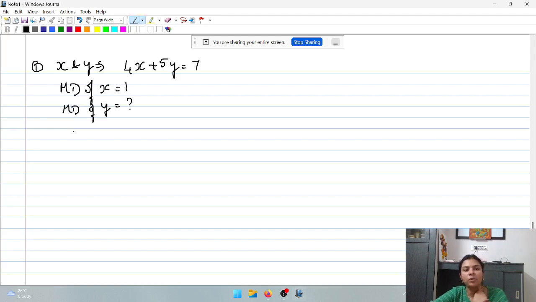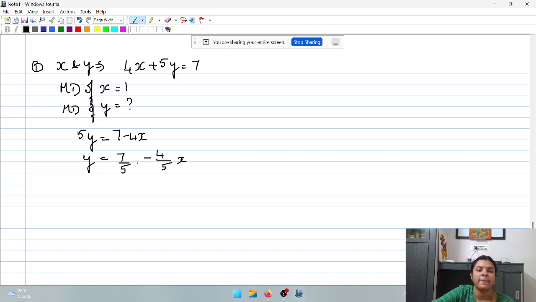Now how to calculate? First remember, convert it to the general format. So 5y is equal to 7 minus 4x, or y is equal to 7 by 5 minus 4 by 5x. Now we need to take only the value of b. For dispersion we will not take the entire equation, we will only take the value of b. What is b? Minus 4 by 5.